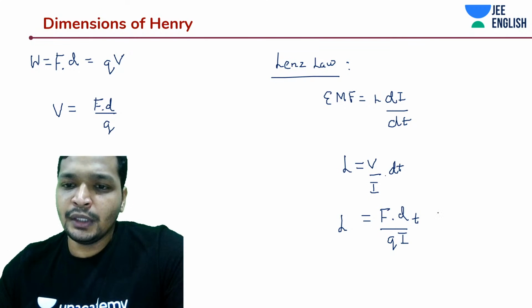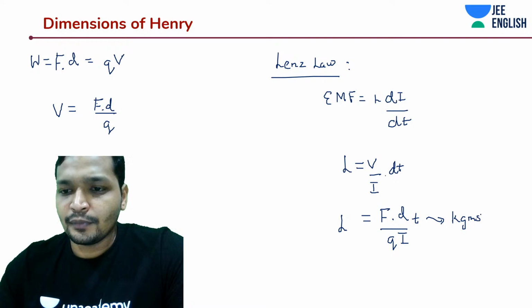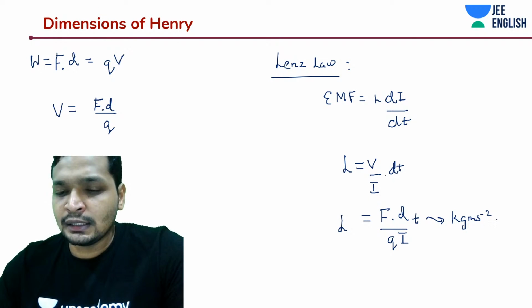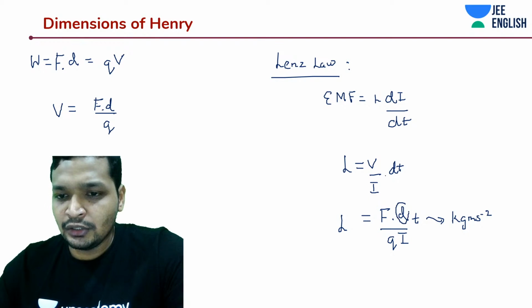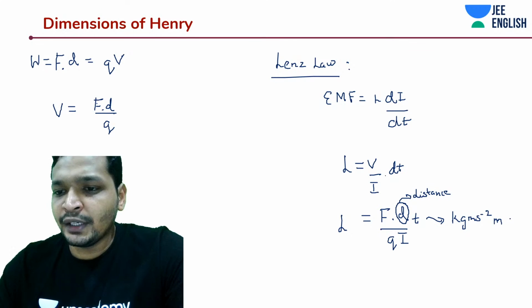Dimension in this case should be like kg meters per second, and this is dt. D is distance, not dt. This is distance d. So another meter would come over here, and there would be time. It's going to give you seconds.